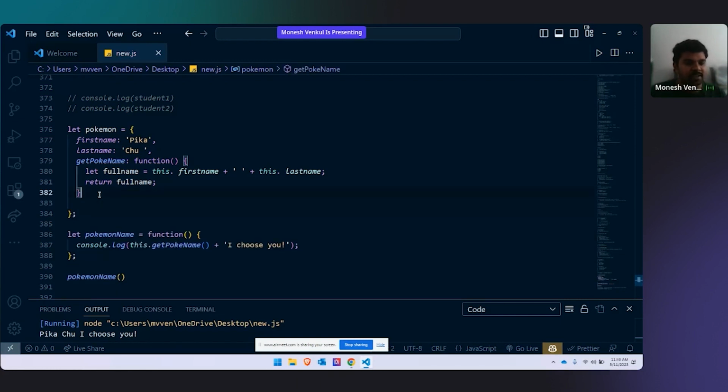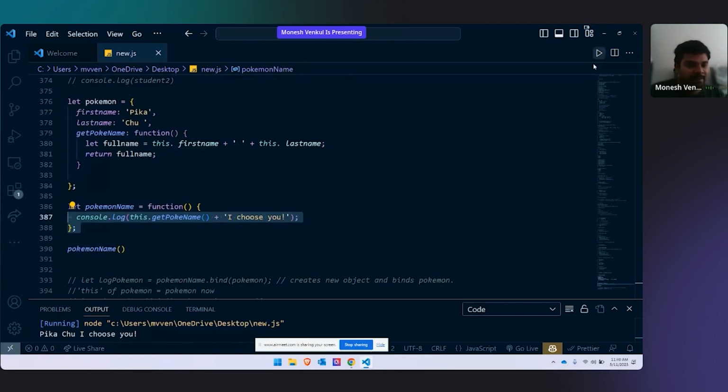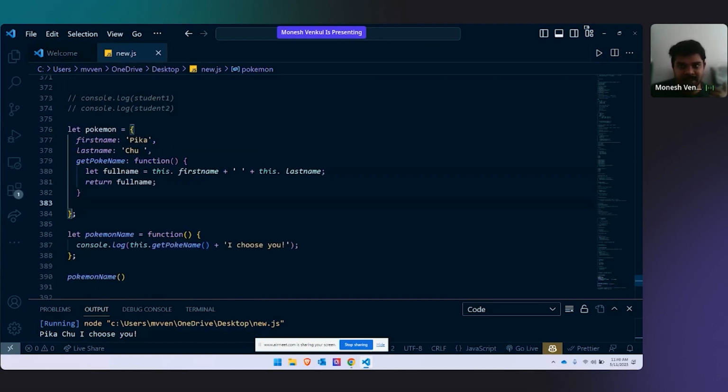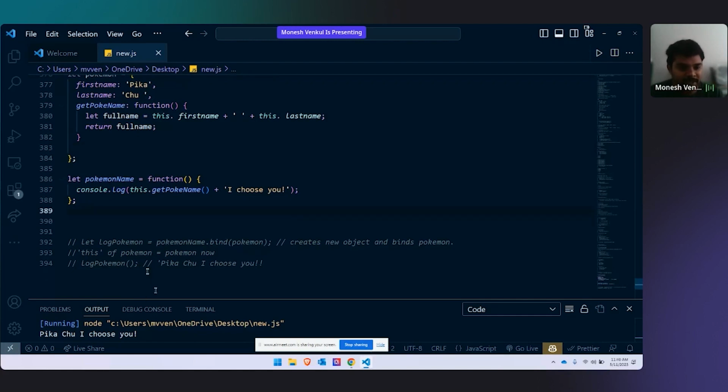So for doing that, when I run this code, can I manually copy this and paste it here? I'm saying after running the play button, in that millisecond of time, can I copy this and paste it here? No, right? It's not possible. So that is why we use something called bind. Now what will this bind do? Whatever the things that I've shown you now, that's exactly what bind does.